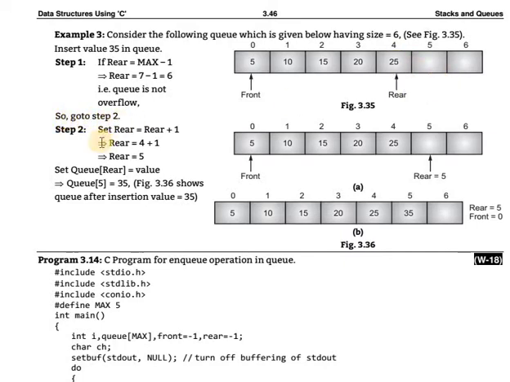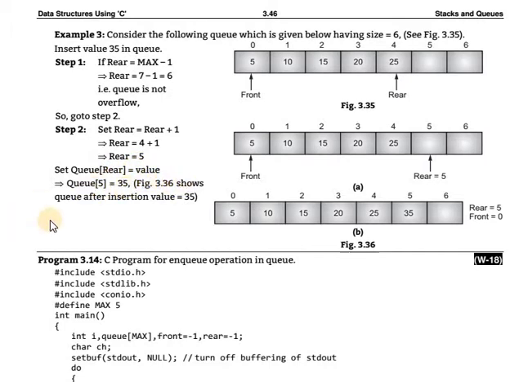So go to step 2: set rear is equal to rear plus 1. What is the rear? In this figure, rear is at 4, so 4 plus 1 is 5. So rear is now indicated by the 5th position. In the 5th location of that array, set Q of rear equal to the value. Which value is inserted? The value 35 will be assigned to that rear, which is 5, meaning Q of 5 is equal to 35.